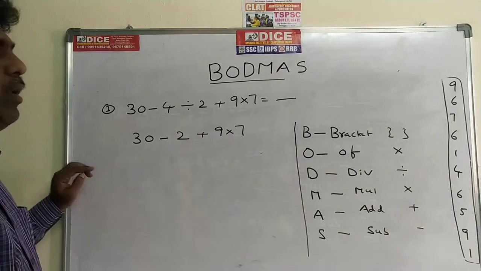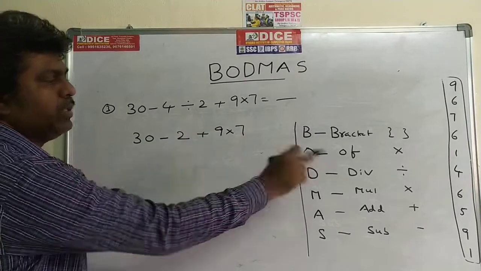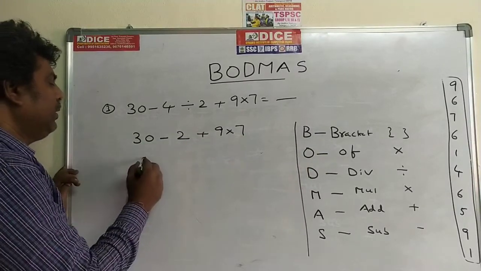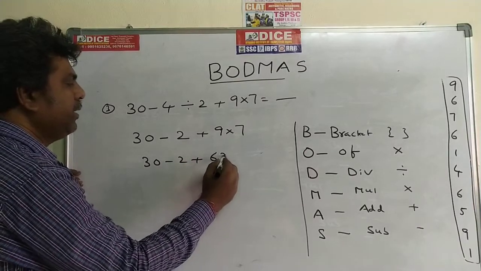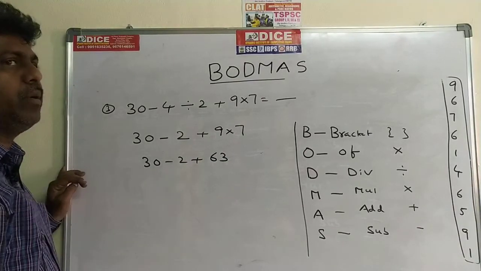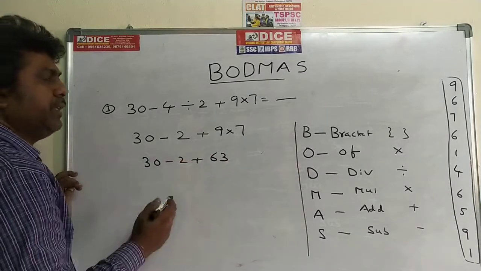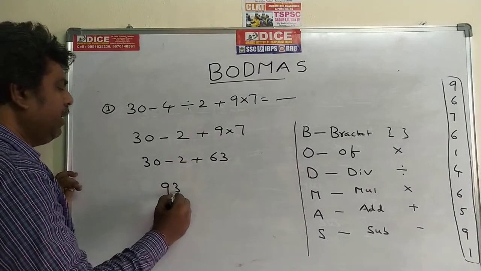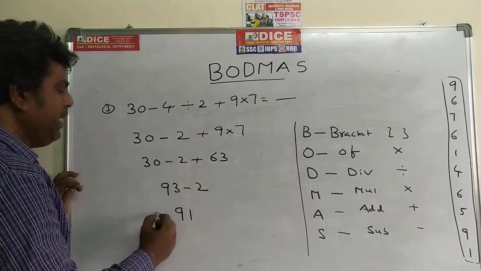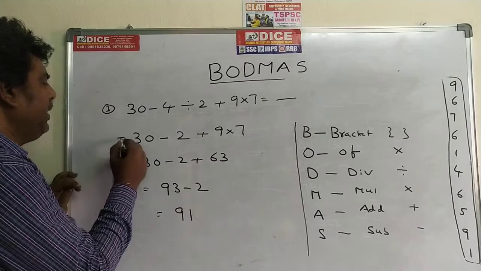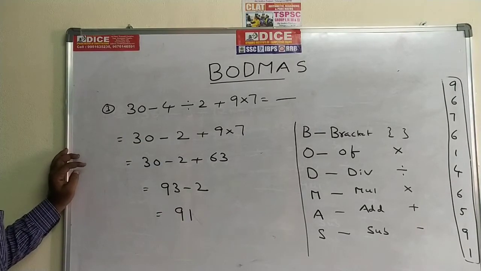Now in the second step, the operators are minus, plus, into. Among these three operators, into is the top priority. That's why 30 minus 2 plus 9 into 7, 63. Next go for the top priority, plus. 30 plus 63, the value is 93, minus 2. Last, 93 minus 2, the value is 91. 91 is the correct answer. This is the third problem. Go for the fourth problem.